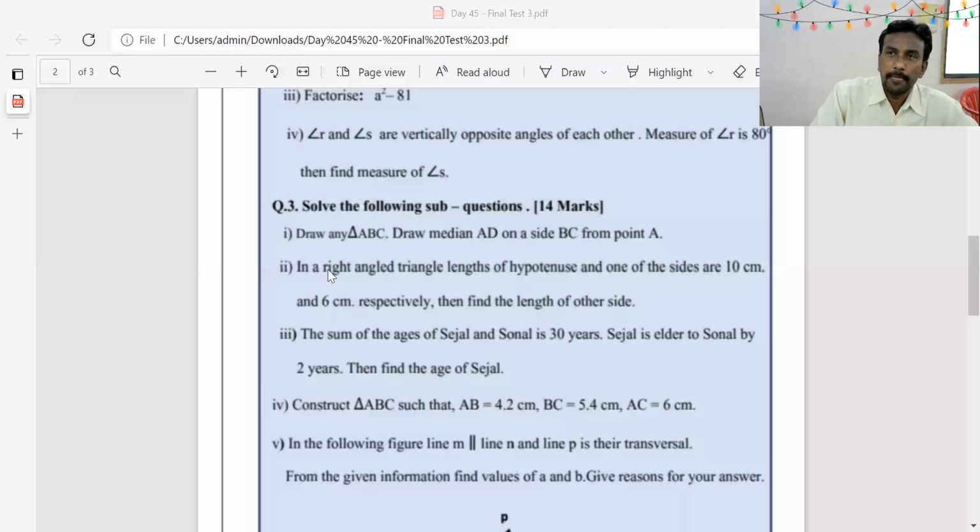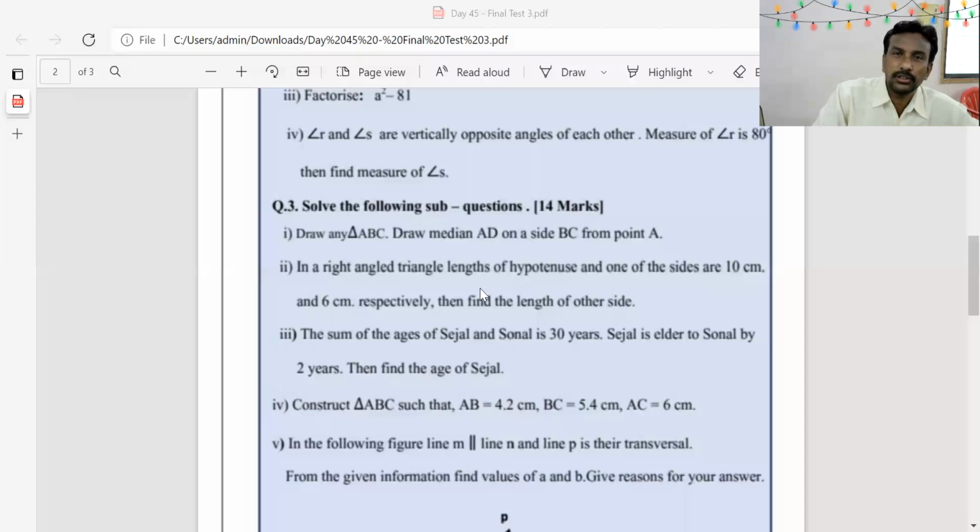Second example. In a right angle triangle, lengths of the hypotenuse and one of the sides are 10 cm and 6 cm respectively. Then find the length of the other side. Hypotenuse and one side is given. You have to find the length of the other side.